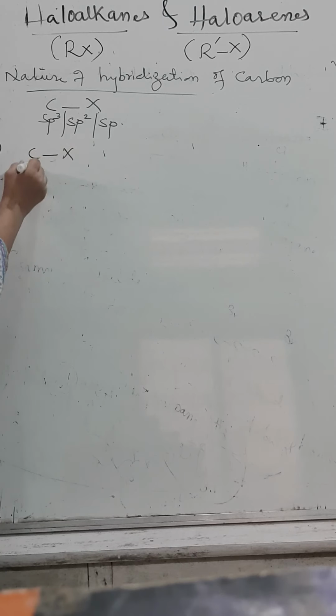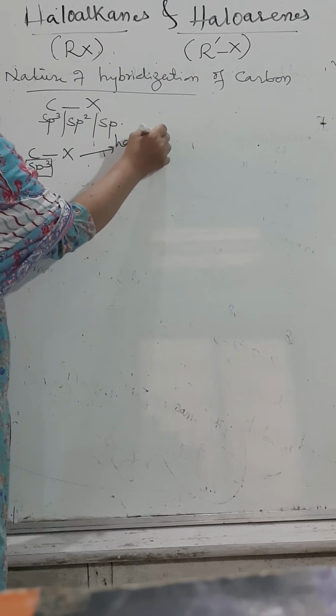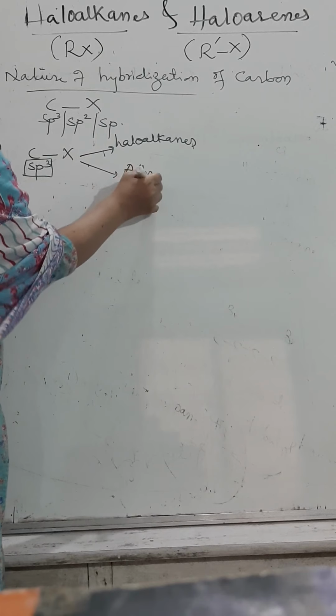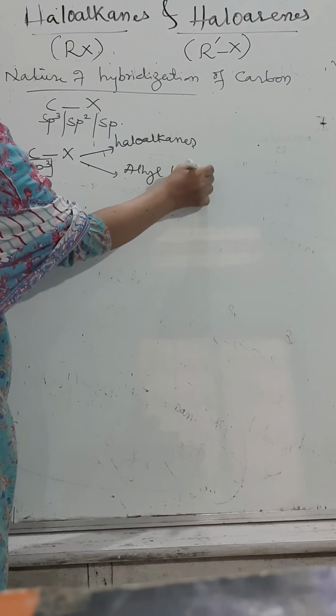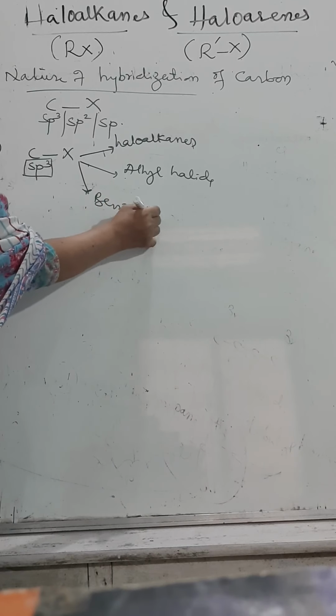Carbon containing halide which is sp3 hybridized. Saturated hydrocarbon atoms are sp3 hybridized, as we have studied in chemical bonding. Now, this may be haloalkane, this may be allyl halide, or it may be benzylic halide.